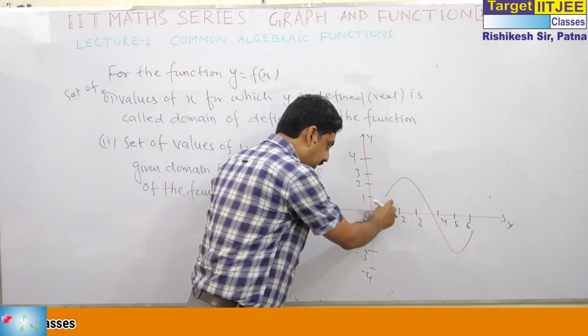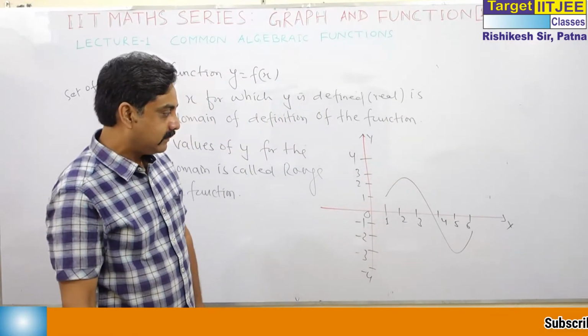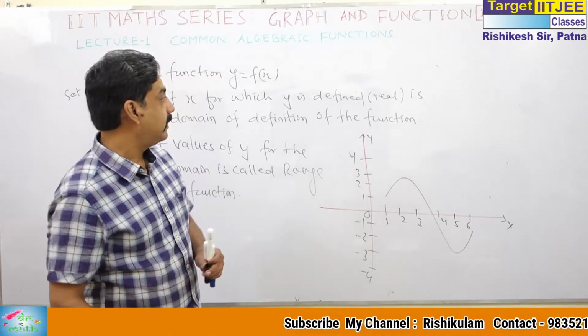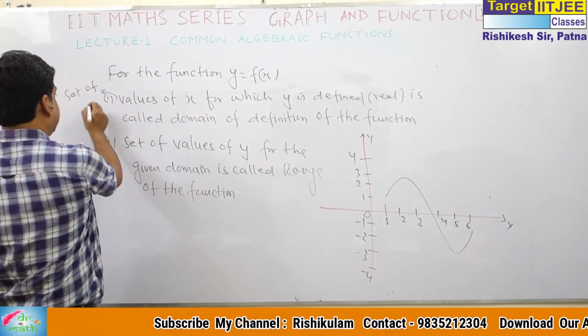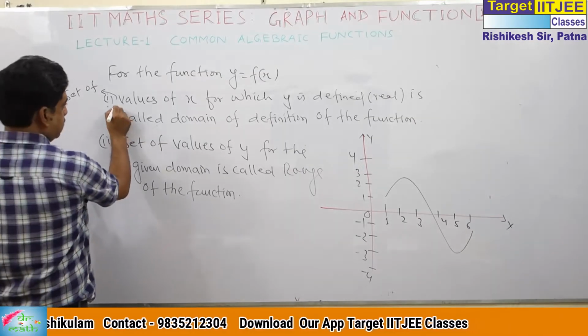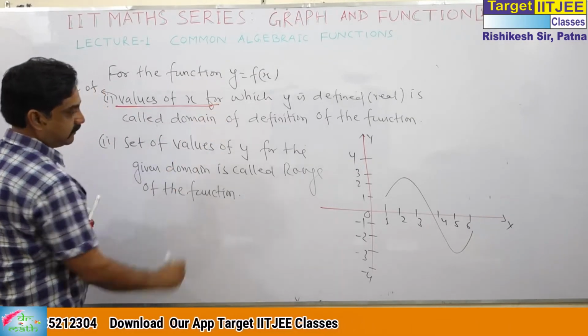What is the domain and range of this graph? What is domain? Domain means values of x. Domain means what? Domain means the set of values of x. For this line, we always say values of x is domain.